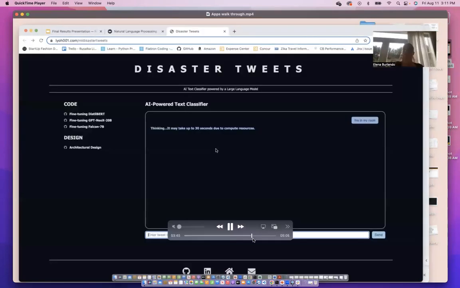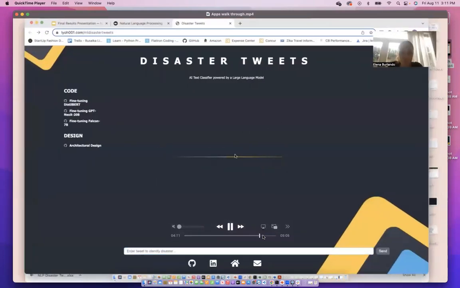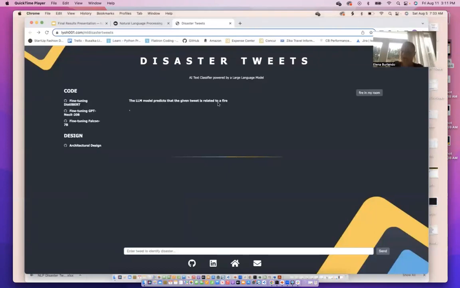Our next app is the LLM multi-class classification model. Again, it takes the input down below, and it classifies a tweet by the type of disaster it is. It is also sensitive to the keywords, as you can see here. The prompt was "fire in my room," but the LLM model still predicted that it is related to fire. It should have predicted that it's not a disaster.